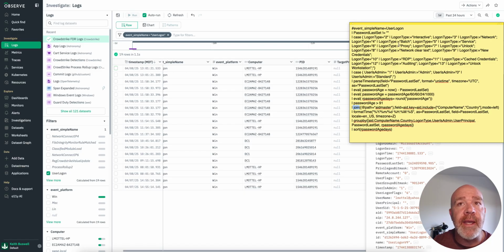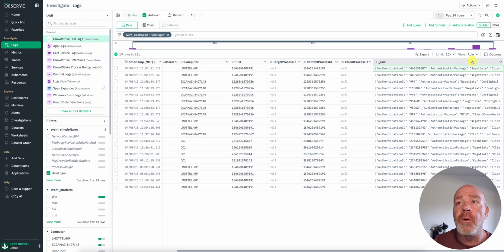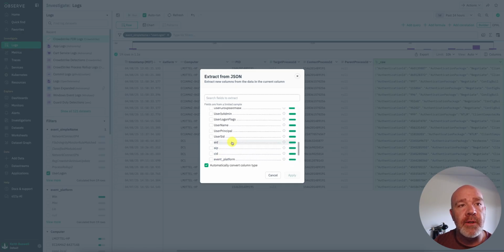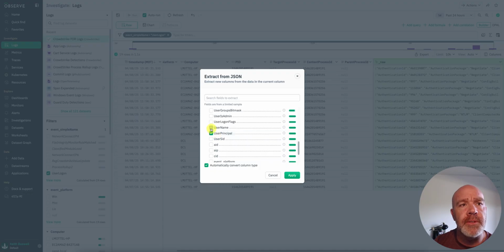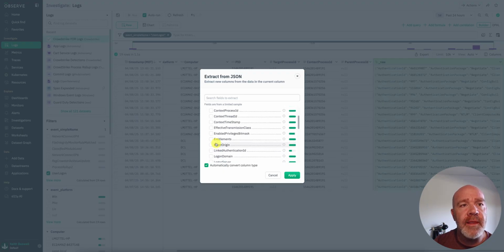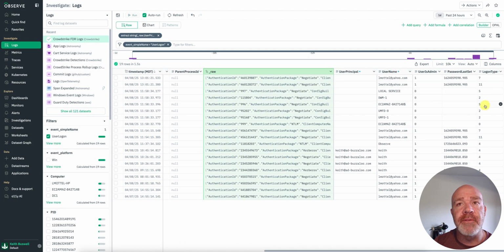However, this query is taking care of all that heavy lifting for us, so I'm just going to leave it as is for now. And I'm going to extract the fields that it looks like we need. I'm going to collapse my raw log here, go up to the column, and say extract from JSON. Down here at the bottom, I'm going to grab the things I needed: the user principal, username, user is admin, password last set, the logon type, and I think that was about it. I'm going to hit apply, and now you can see all those fields are extracted here for me.